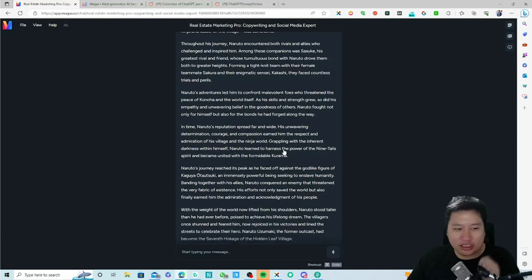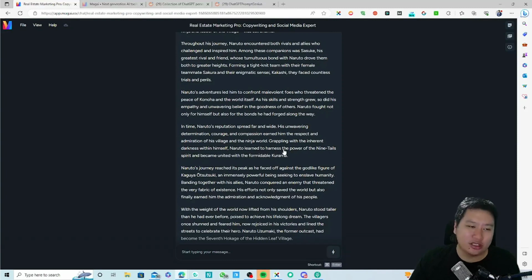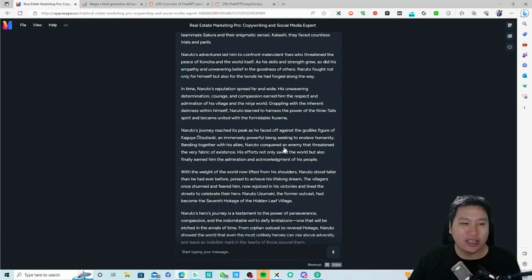Naruto's adventures led him to confront malevolent foes who threatened the peace of Konoha and the world itself. As his skills and strength grew, so did his empathy and unwavering belief in the goodness of others. Naruto fought not only for himself, but also for the bonds he had forged along the way. In time, Naruto's reputation spread far and wide. His unwavering determination, courage, and compassion earned him the respect and admiration of his village and the ninja world.